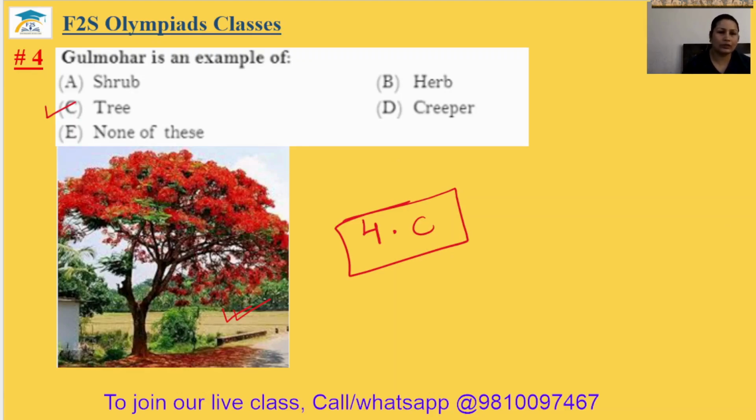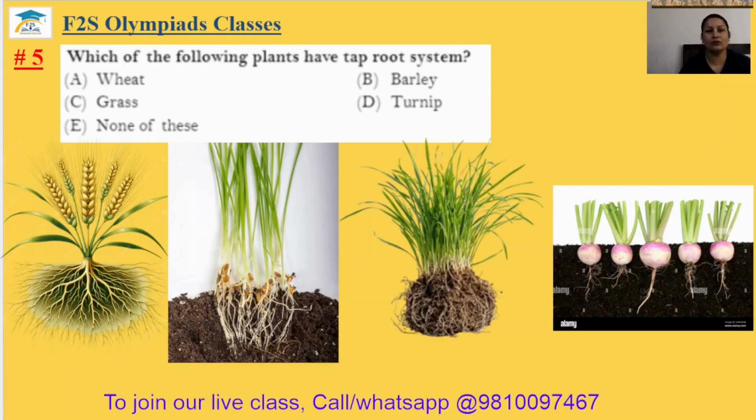Question number 5. Which of the following plants have tap root system? Wheat, this is the picture of wheat, and you can see it is showing a fibrous root. It is not a tap root. Barley, this is also a fibrous root. Grass, this is the picture of grass. It is also showing a fibrous root. And this is the tap root. So turnip has the tap root. The fifth answer will be option C.